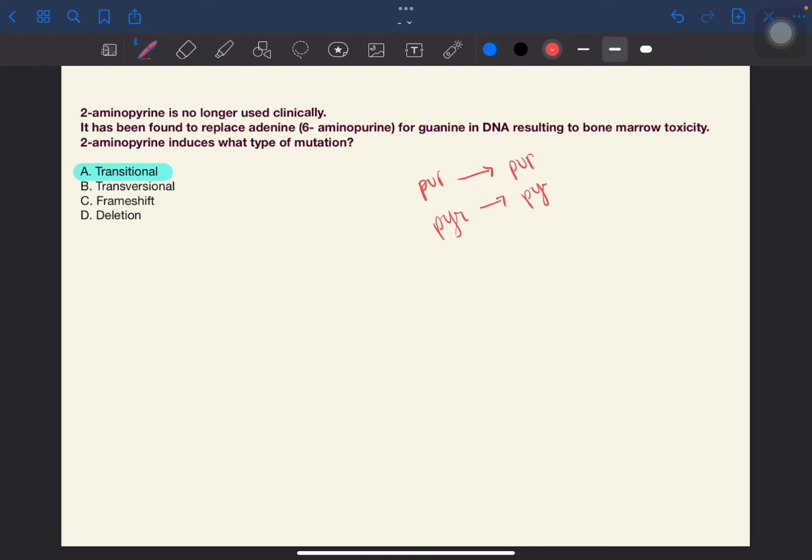Okay, so as discussed earlier, if a purine is converted into a purine, or a pyrimidine is mutated into another pyrimidine, this is called transitional. However, if a mutation of a purine results in a pyrimidine, or vice versa, this is transversional.